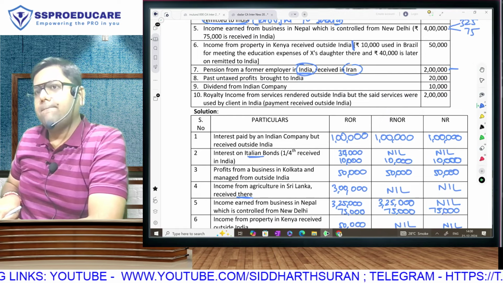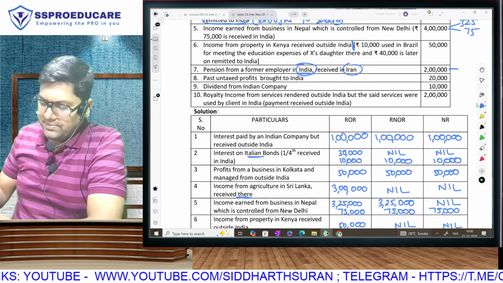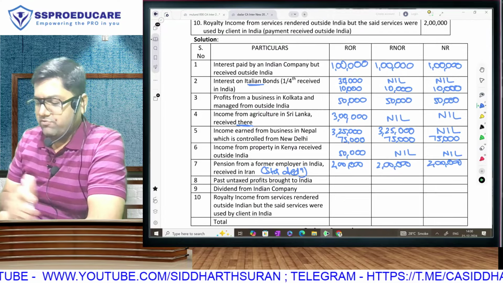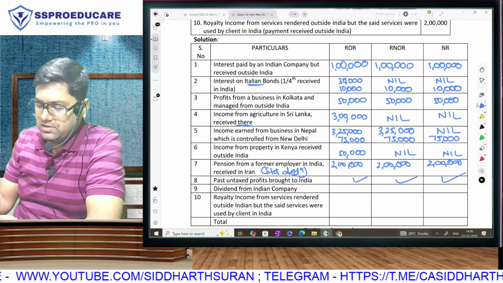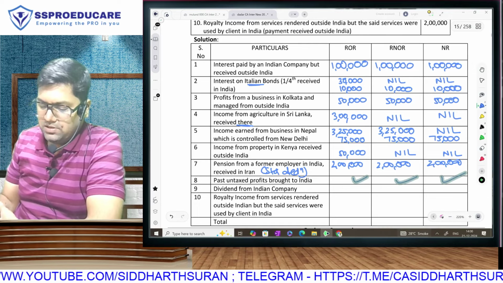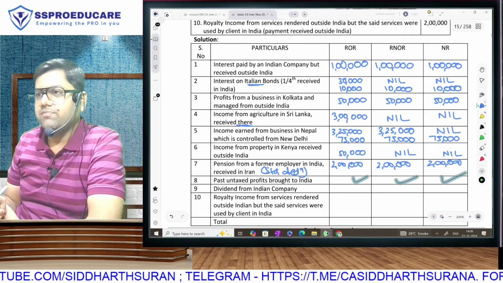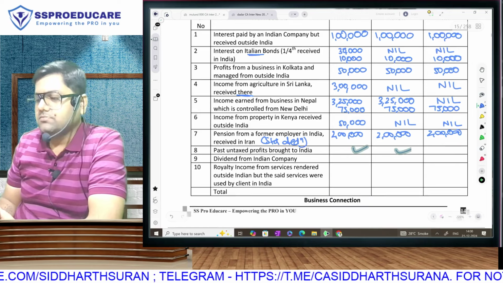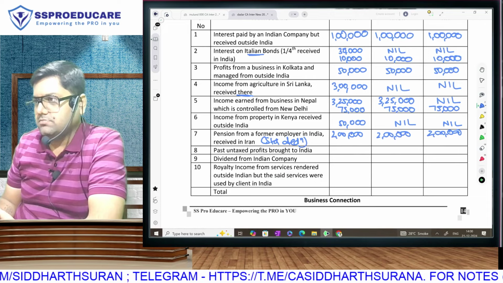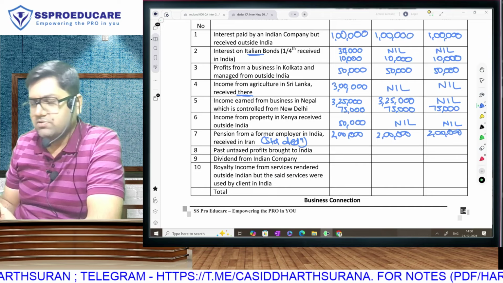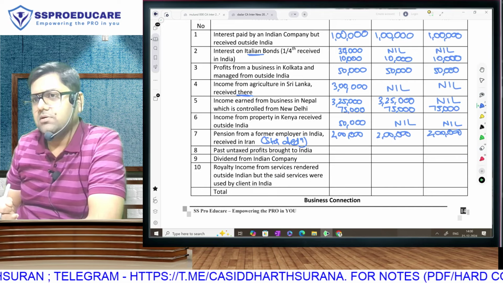Past untaxed profits brought to India, 20,000. This time I want to keep it as an open question for the class. You have to give me the amount in this column and this column. The income given to you is 20,000. Past untaxed profits brought to India, 20,000. You have to give me the first column. First column, everything is taxable, so you say 20,000. Okay. Second and third column.